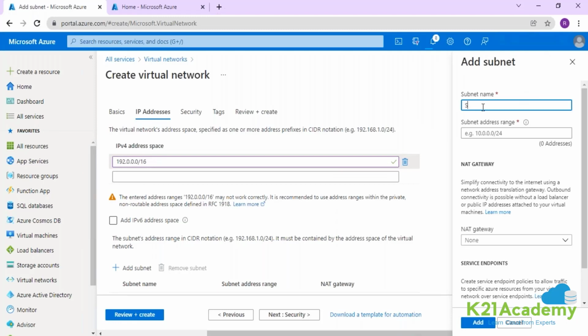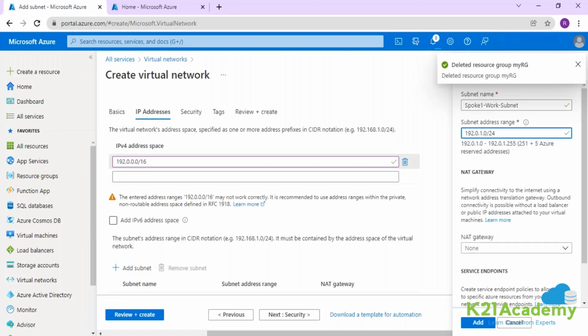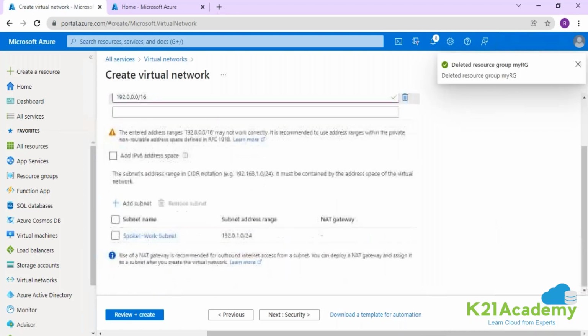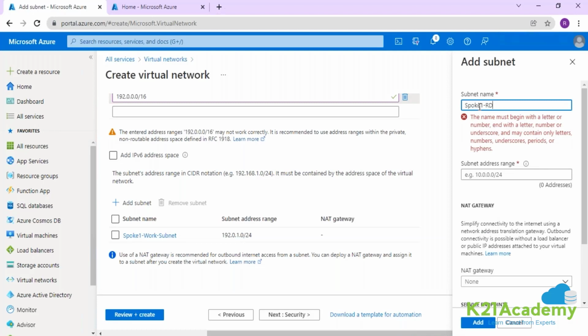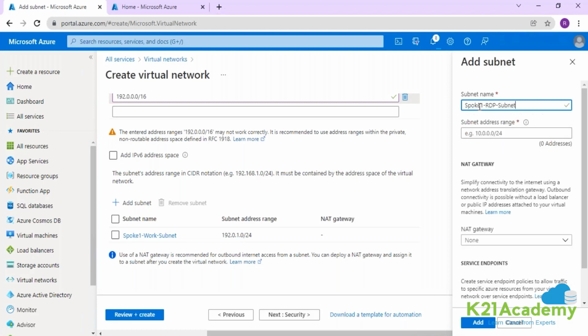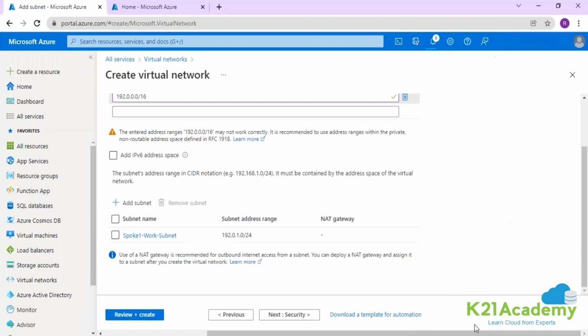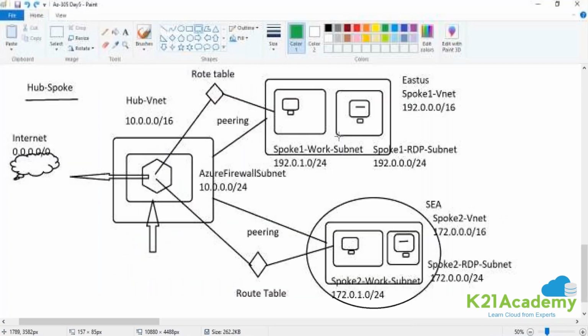The spoke one work subnet, where I'll be creating my production resources, is 192.0.1.0/24. I'll also create a subnet for my RDP machine that I will deploy in some time, spoke one RDP subnet, 192.0.0.0/24, just like mentioned in this picture.